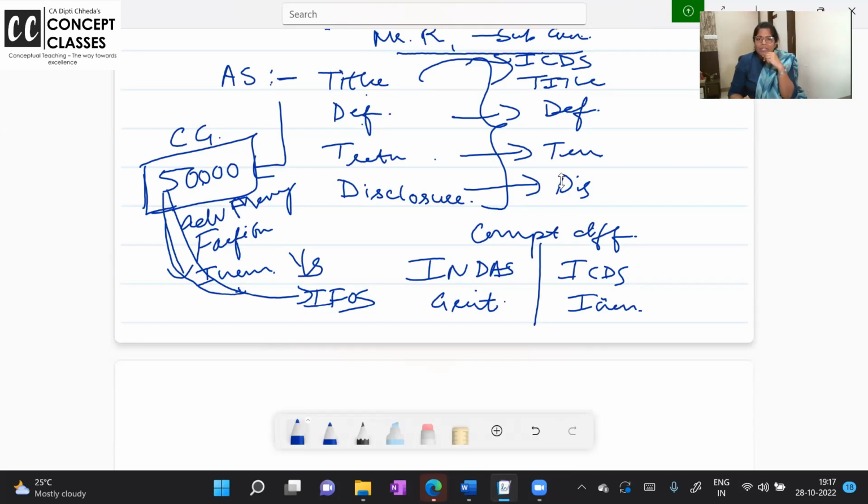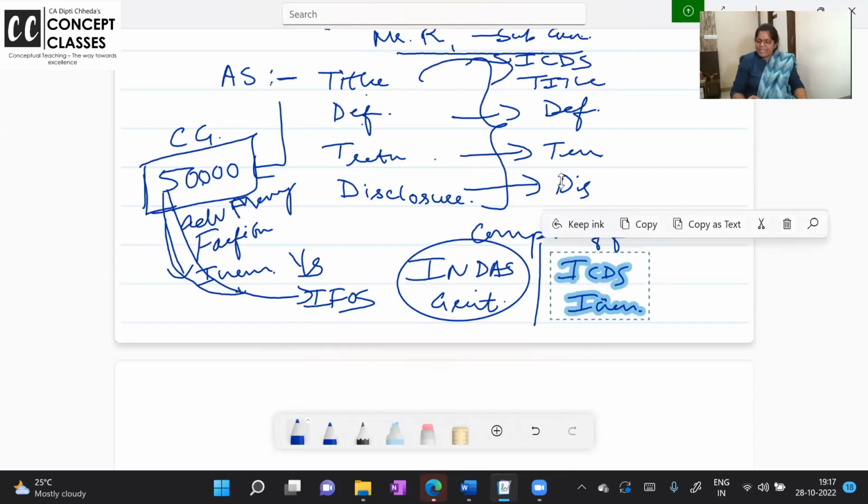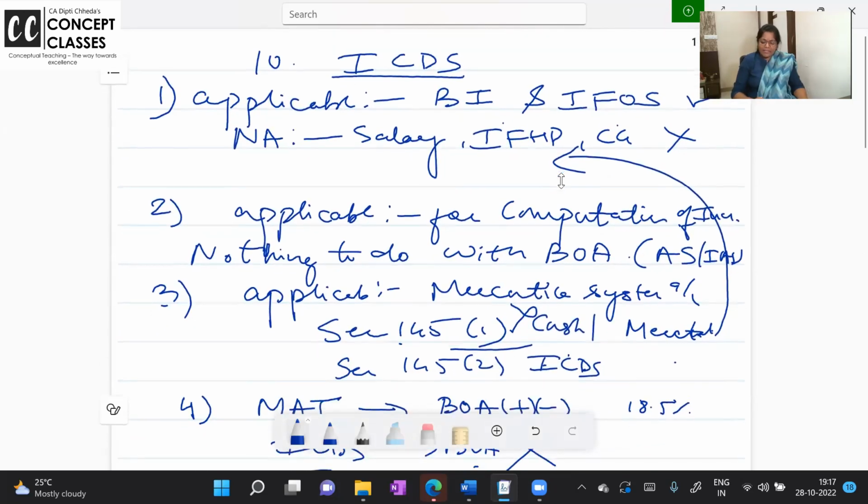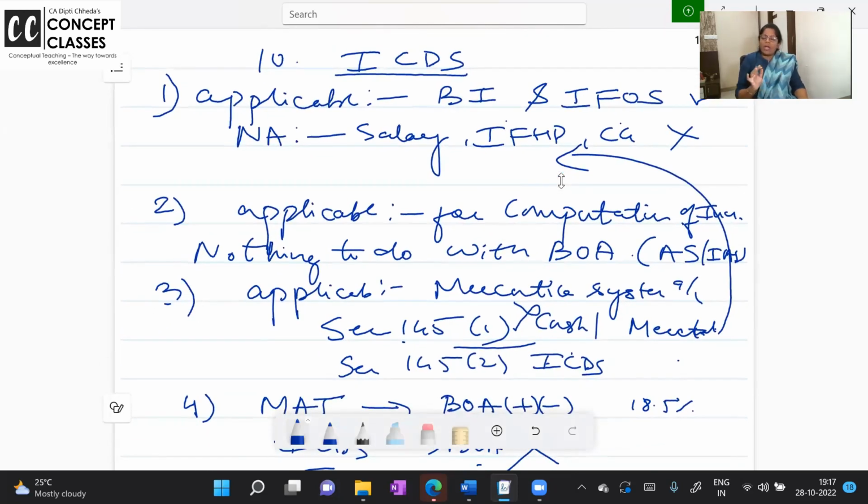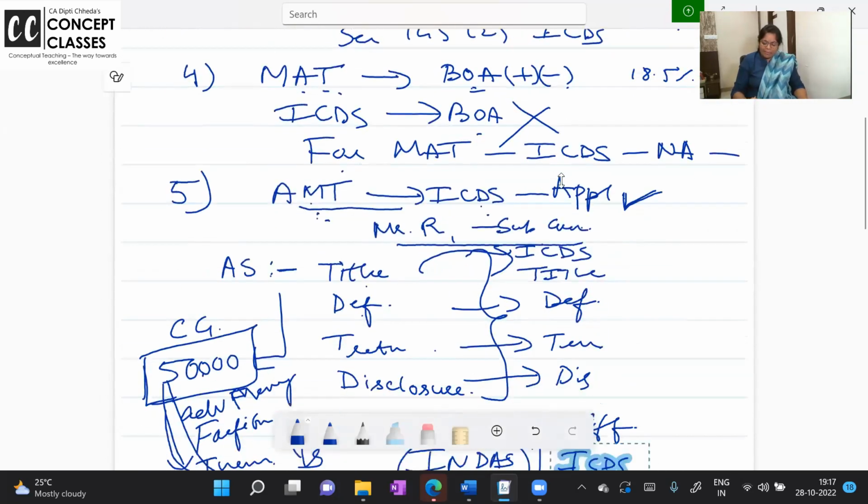So whenever you are starting now with ICDS 1 and all, make sure you stress a lot on comparatives about the timings of taxation. In days ke hisab se when this is going to be taxable, and according to ICDS when this is going to be taxable. Am I clear with all the points? I'm going and reading now from the book, but anyone is having any doubt for applicability?